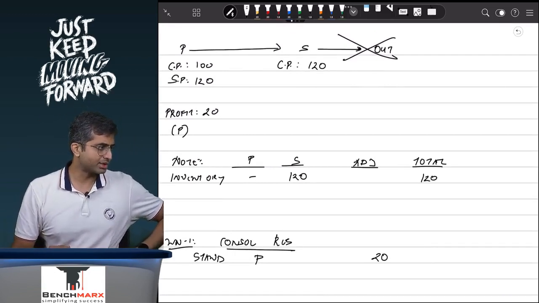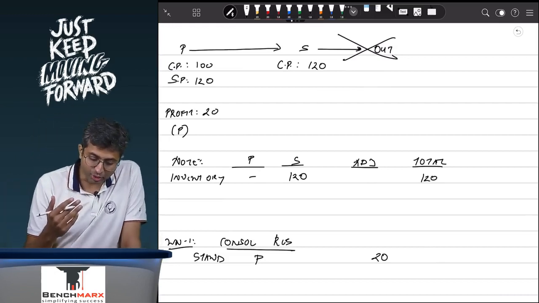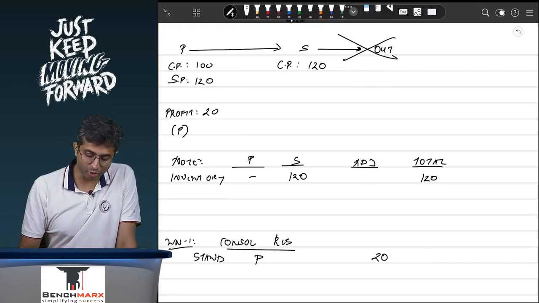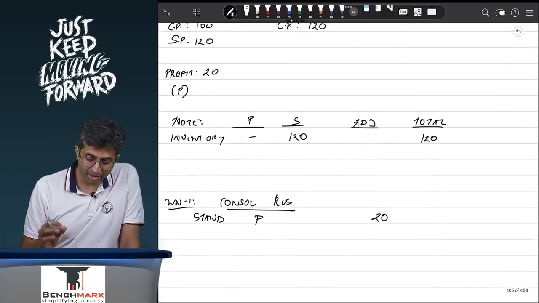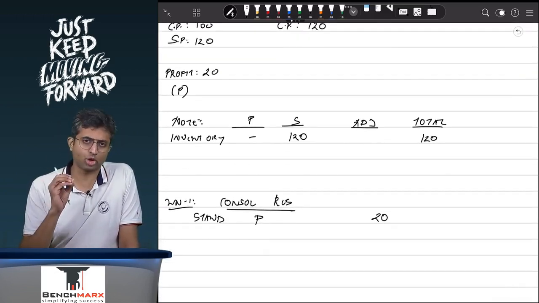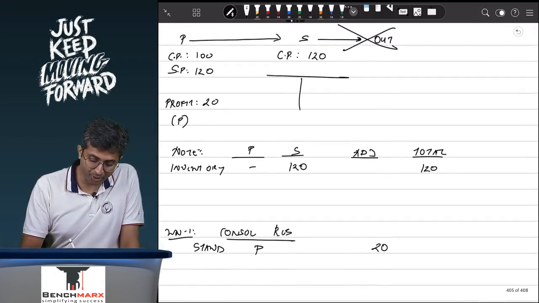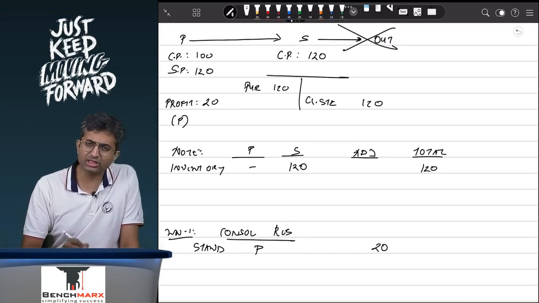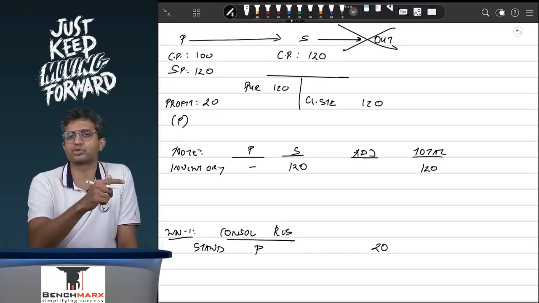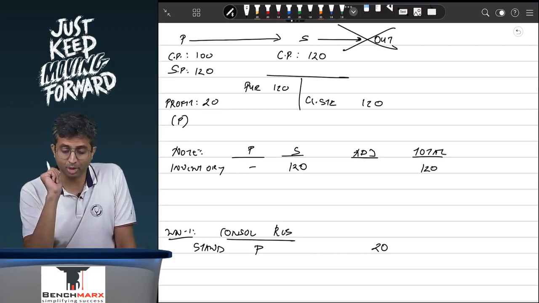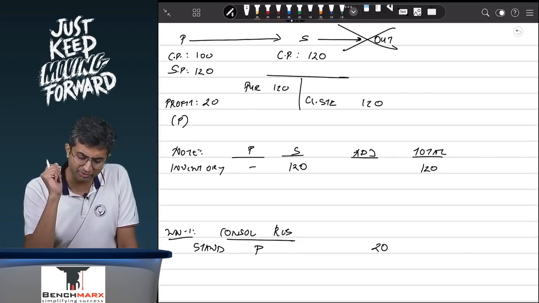This is a downstream transaction whereby we are trying to say that if the parent is selling to the subsidiary, and the subsidiary is unable to sell it to an outsider, then there is some unrealized profit lying in the stock which is in the subsidiary's books. Subsidiary has no profit on this. It must have shown purchases of 120 and closing stock of 120. So it has neither profit nor loss, but parent must have shown purchases of 100 and sales of 120, and hence a profit of 20 would be appearing in the books of the parent.